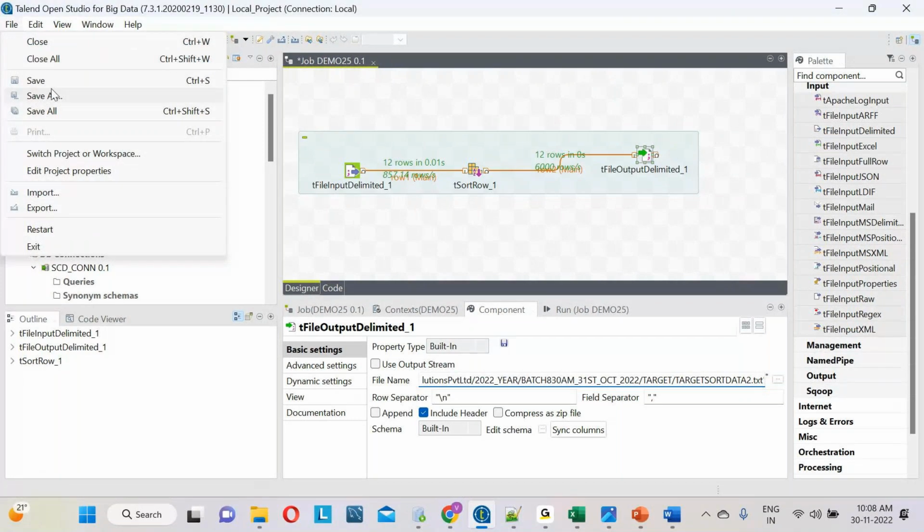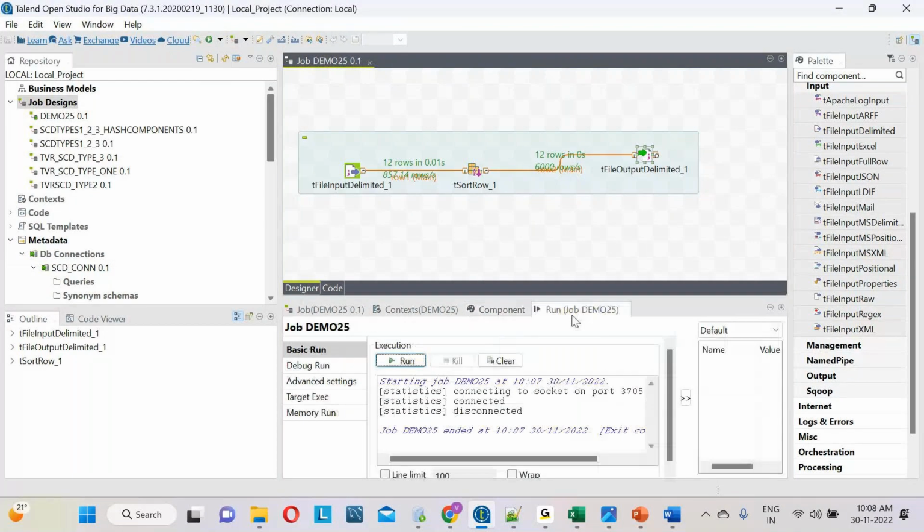Run the process. There is a run button. Click the run button, and my file is generating.